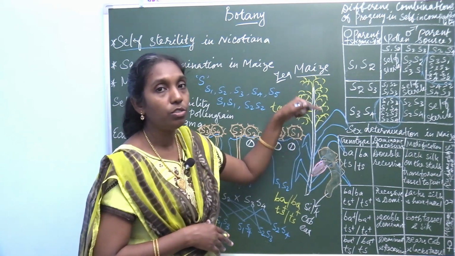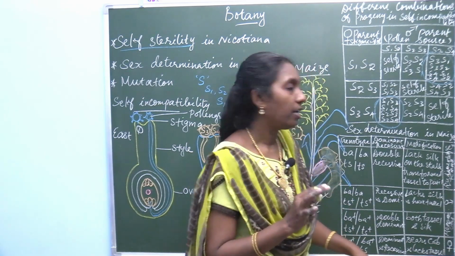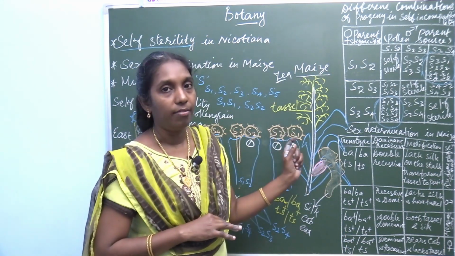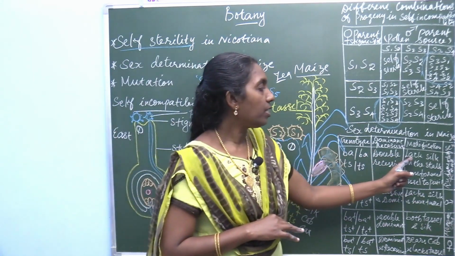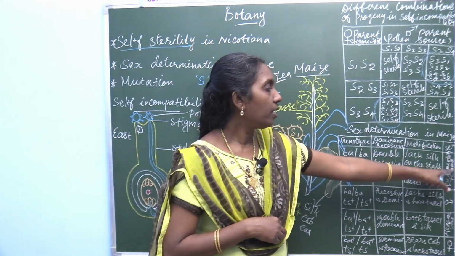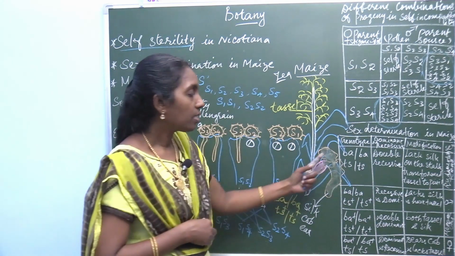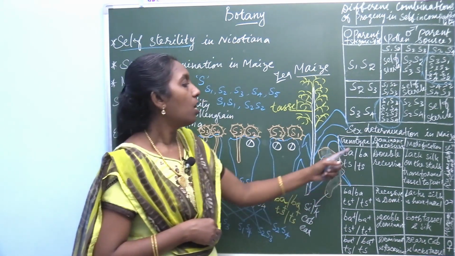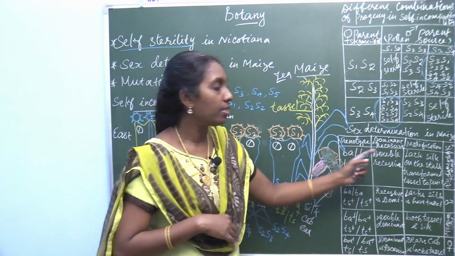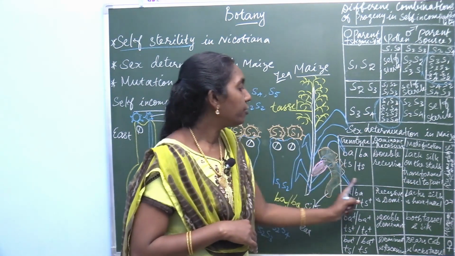Transformation of tassel to pistil determines a rudimentary female. Because the silk is eliminated, it produces a rudimentary female.